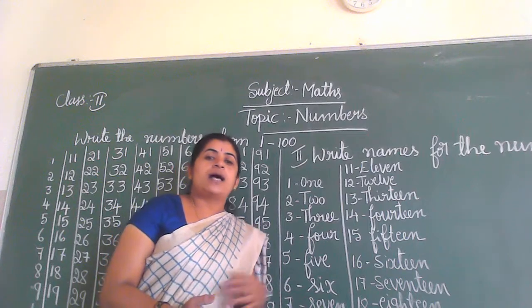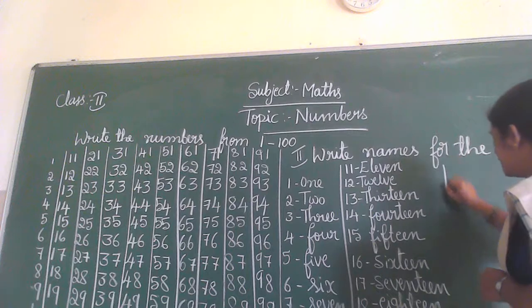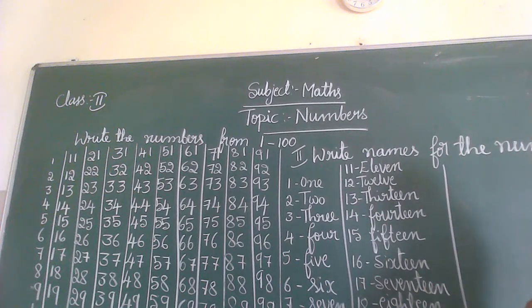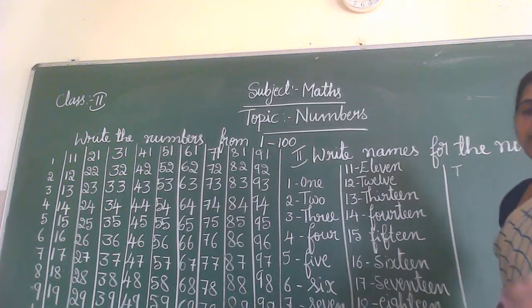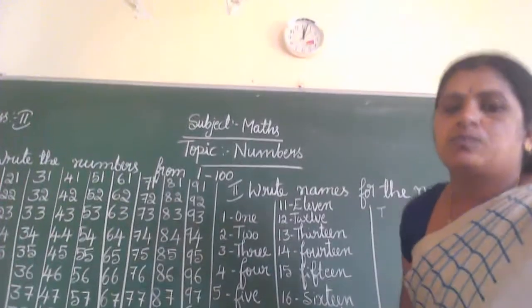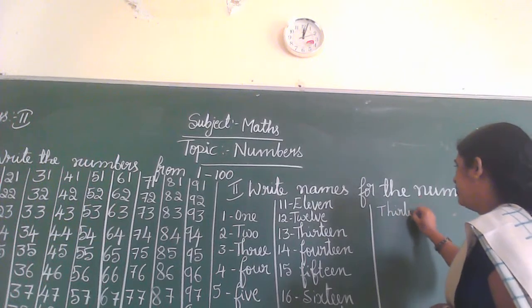Other numbers depend on these numerals. Here, first 20, and after 20 comes 30. These are the tens numbers. T-H-I-R-T-Y, 30.